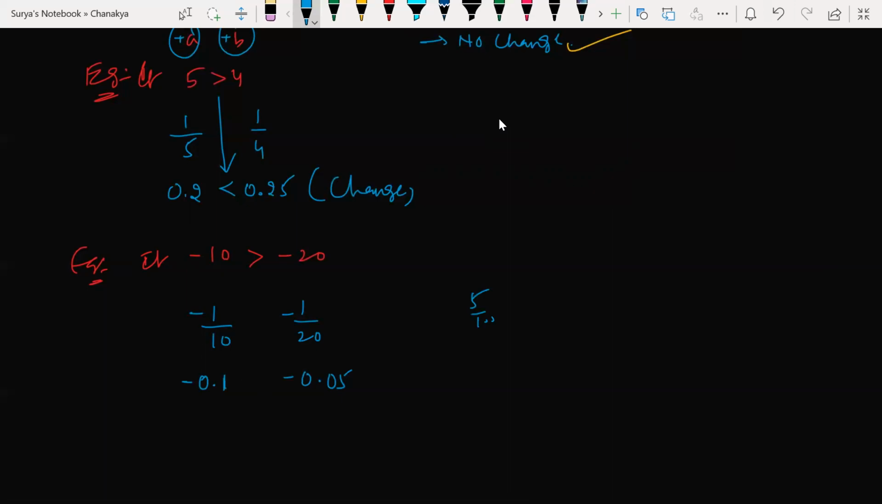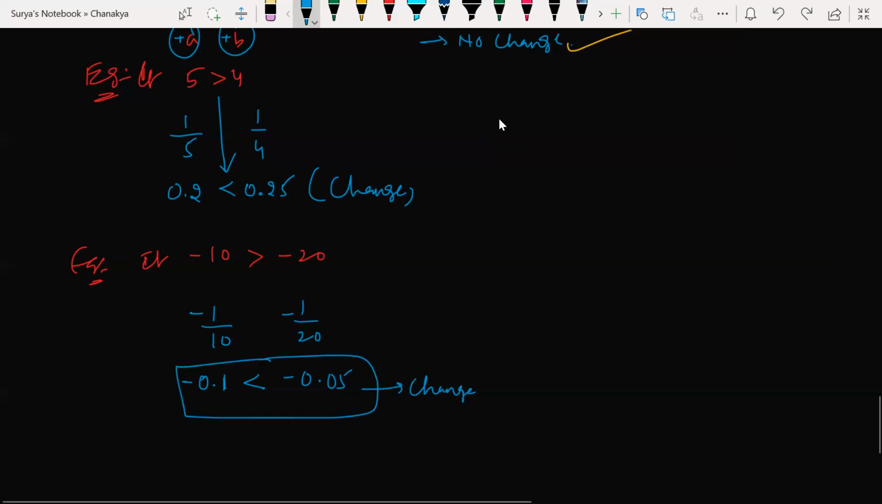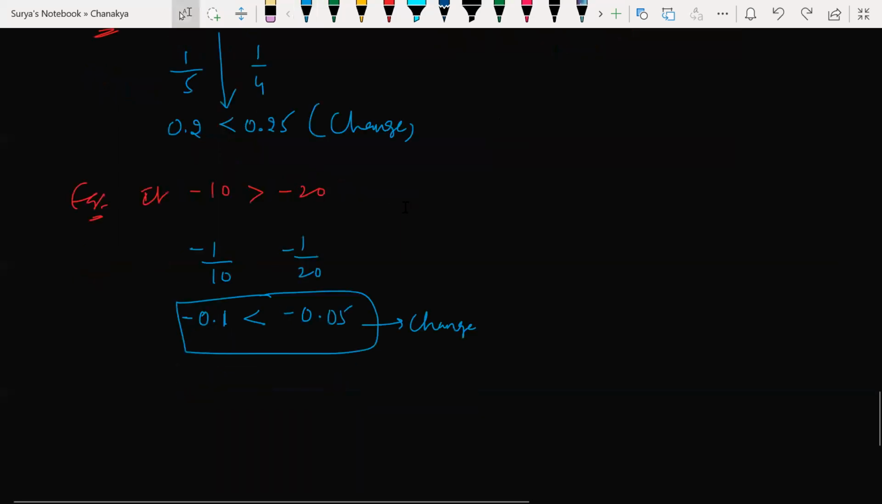5 by 100, which is 1 by 20, correct? Which is greater here, 0.05 or 1 by 20? Of course, this is the greater one, isn't it? Getting my point? Both are having the same sign. Does the inequality change or not? Look at this here, it changes. Negative, negative, both are negative. So the inequality changed here.